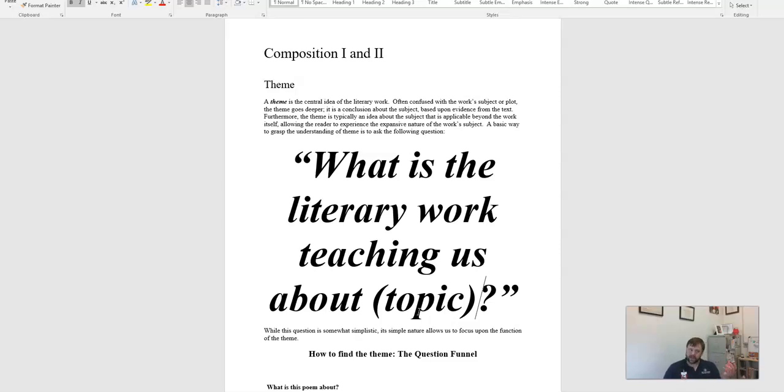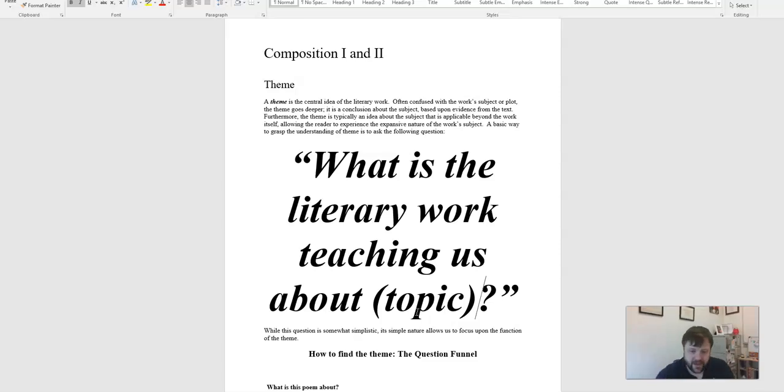But it's not just opinion. You put that opinion together by looking at evidence in the text. If you have that opinion, you should be able to go back to the text and point out places that gave you that idea, that led you to that conclusion. So in order to get your thesis, you have to answer this question. I don't care if it's Comp 1 and you're reading song lyrics. What is this song teaching us about blank? You have to answer that question. Just imagine that's what your reader is asking you. That's what the reader demands you tell. And once you tell the reader that, the reader now wants you to prove it by showing them evidence. That's the C method we'll talk about in a minute.